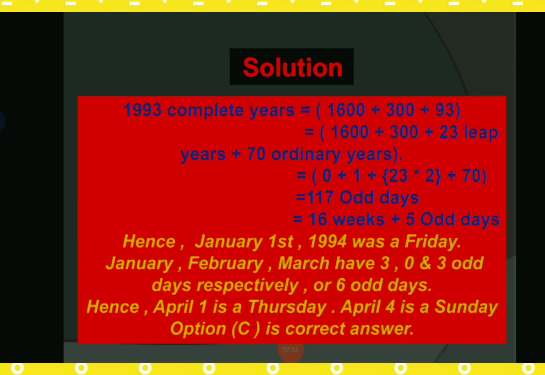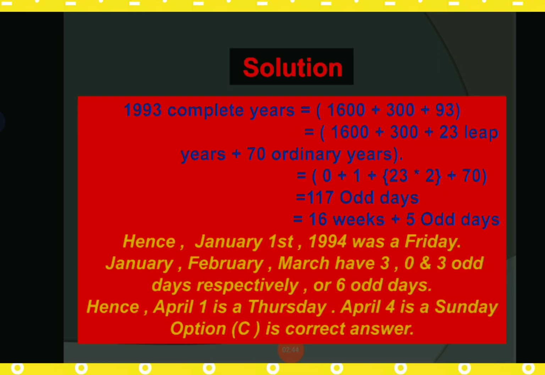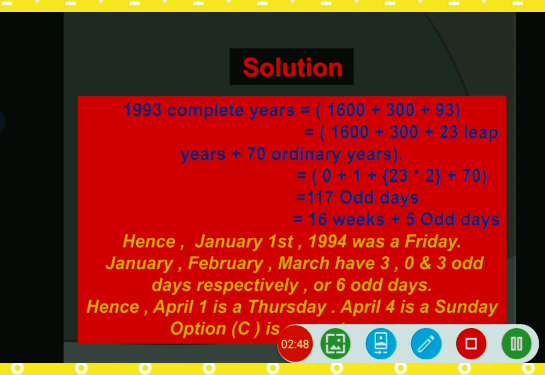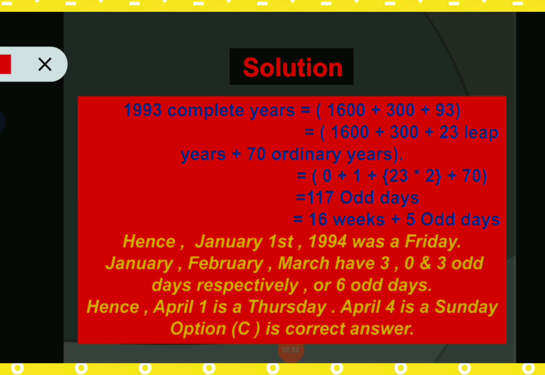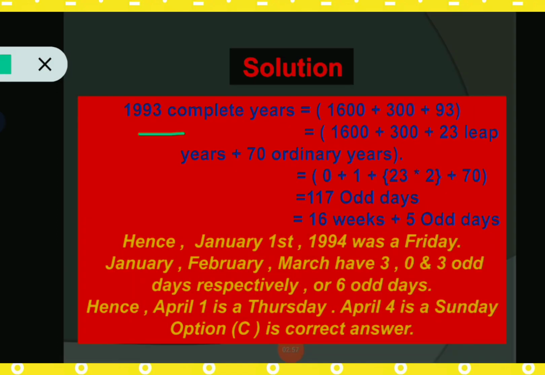So, 1995, what dates of April 1995 did Sunday fall? Okay, so 1993 basically, one minute. 1993 basically complete years: 16 plus 300 plus 93. So that means 16 plus 300 because